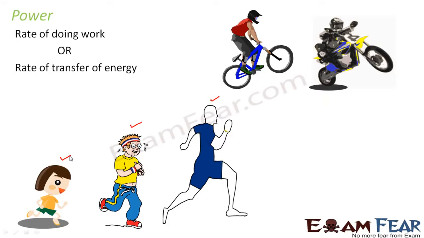So power is all about the rate at which you are doing work, how fast or how slow you are doing a particular work. So you see that the strongest guy will take the least time to reach a particular destination. The second guy will take lesser time, and the small girl will take a lot of time to reach the same destination. So this is all about power.